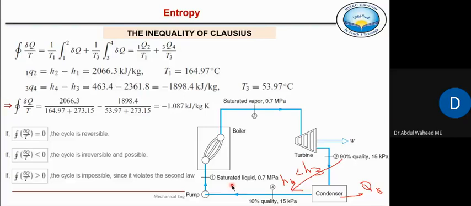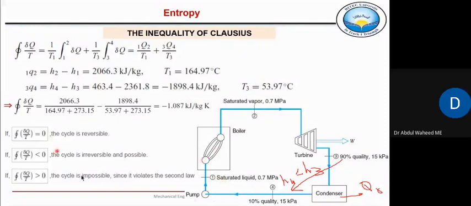So the Clausius statement and the second one, the Kelvin-Planck statement, the meaning of both those statements is actually that both of those statements are telling this thing, and this thing is not only valid for a heat engine but also for a refrigeration cycle. If you apply this cyclic integral of del Q by T on a refrigeration cycle, it will again come out to be a negative number if it is a real refrigerator.